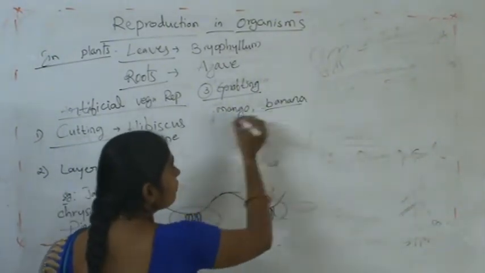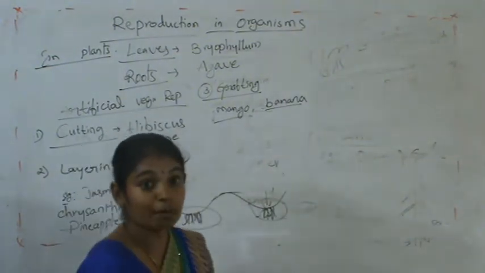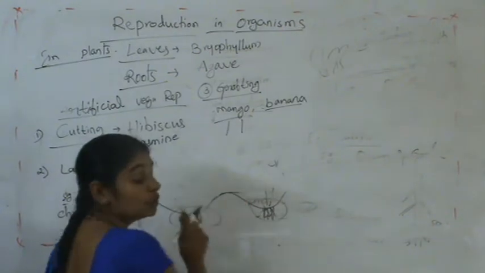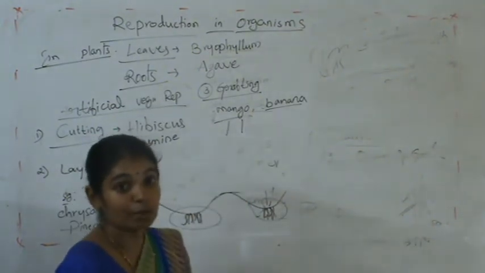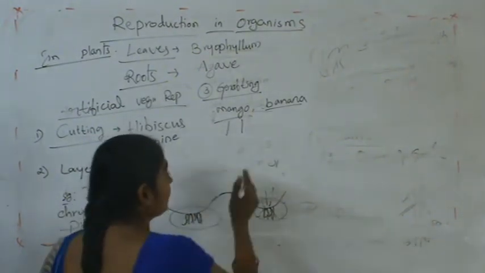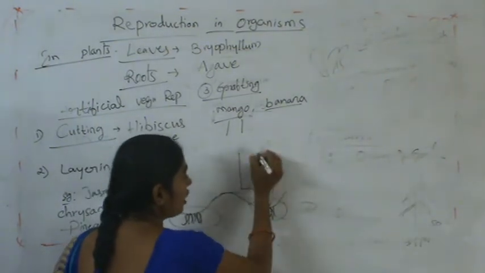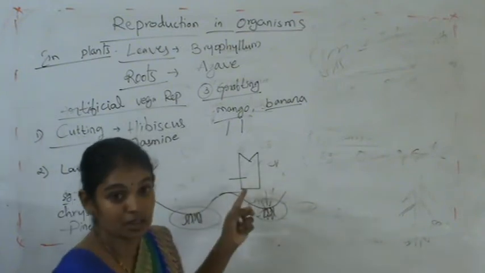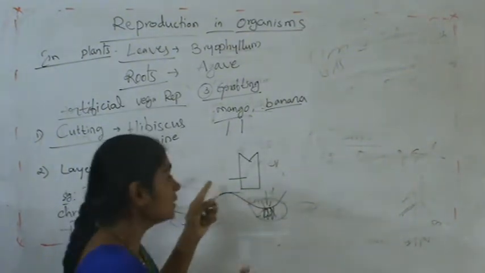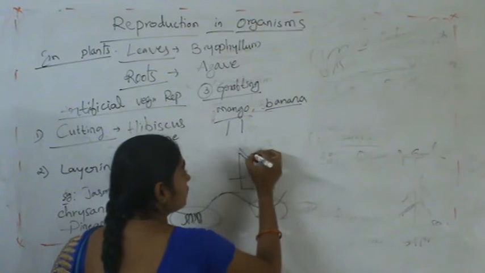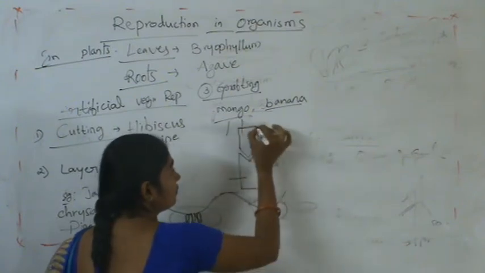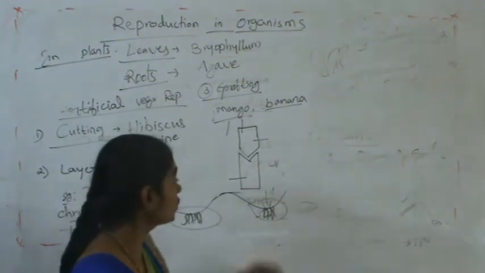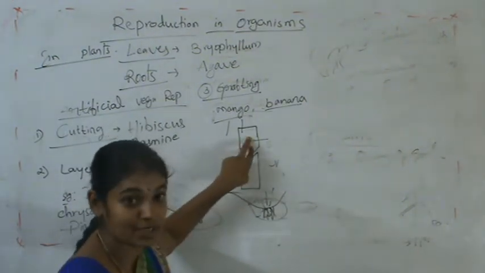From two mango trees, two branches are collected and joined.